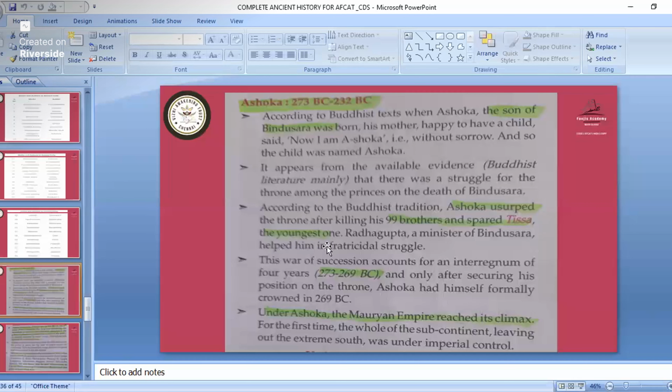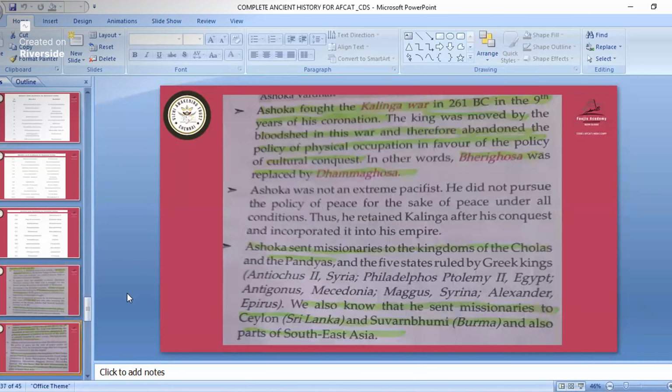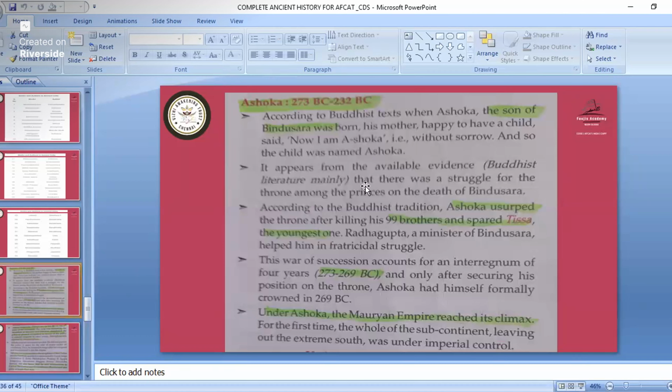So I studied about Ashoka. See, in this, I don't think everything is mentioned. Okay, if I study this much it is also enough, but okay, if you get information from somewhere about Ashoka, that is good. So I study about Ashoka because Ashoka is famous and he is asked in AFCAT questions. So I study about this one.